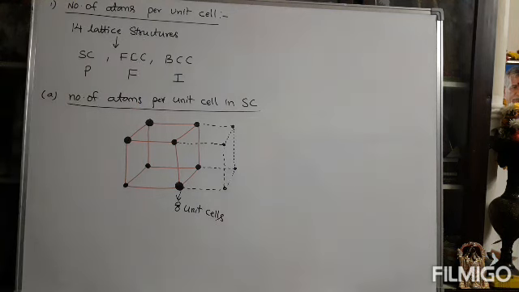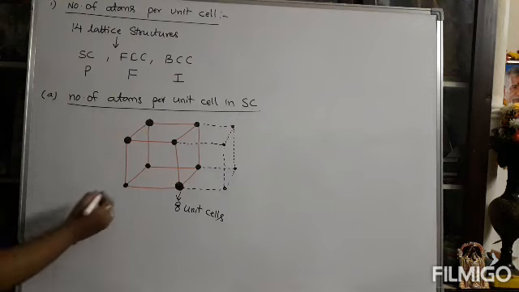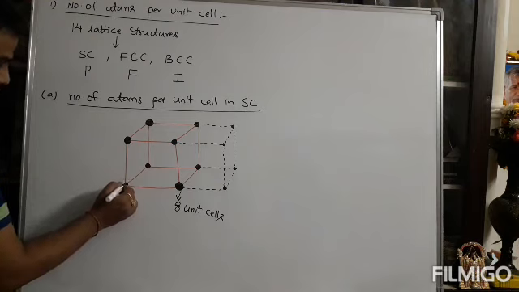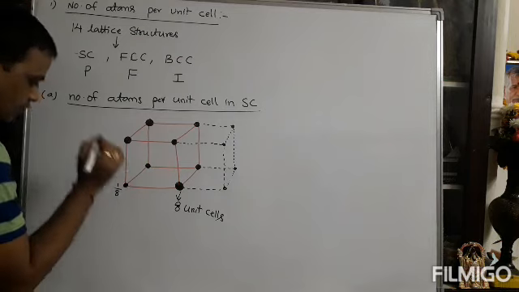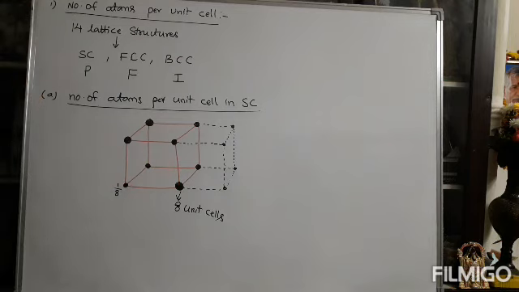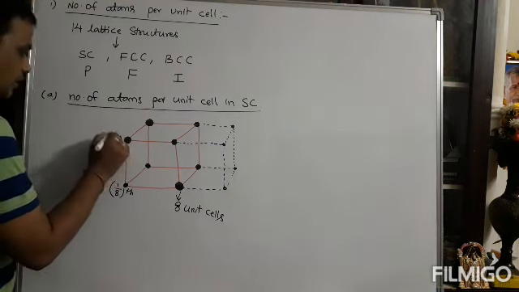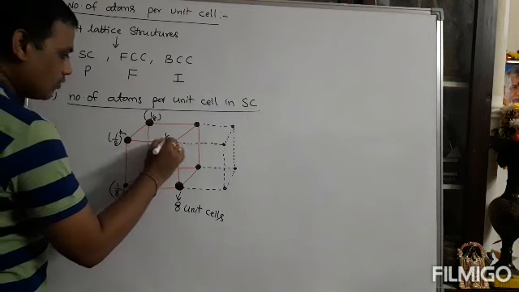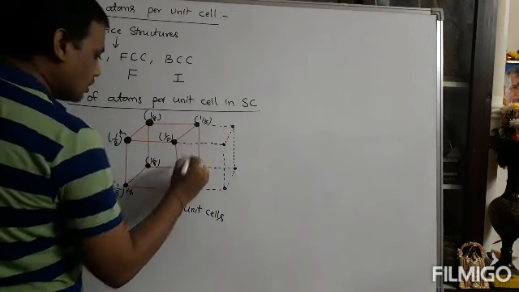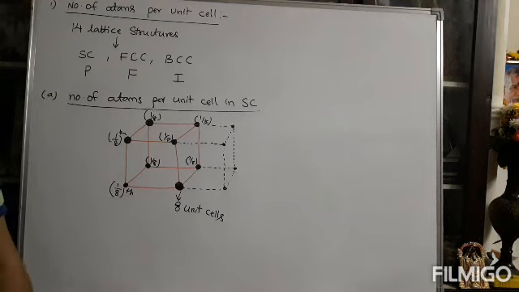So what is the portion of every atom per unit cell? Suppose for this unit cell, this atom is shared with 8. So this unit cell has only a 1 by 8th portion of it. Here also 1 by 8th, and in a similar way 1 by 8th for each corner. So totally 8 atoms are there, and every atom's portion within the unit cell is only 1 by 8.